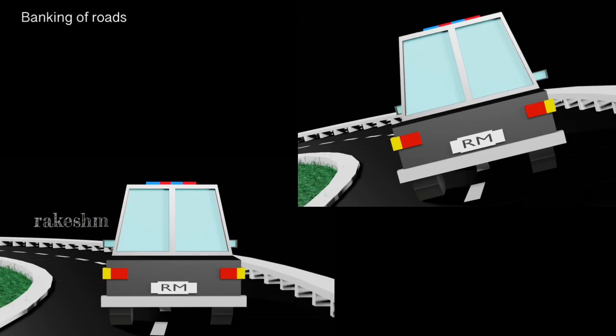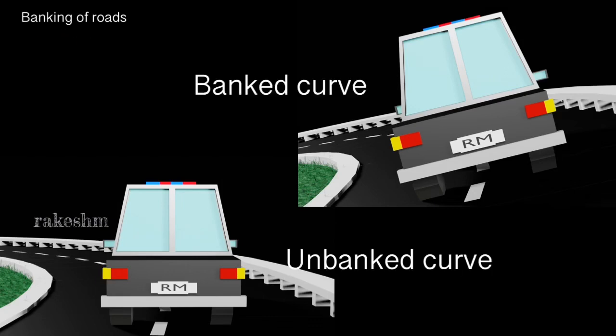Today, let us take a look at the concept of banking of roads. This concept is from the Laws of Motion chapter. So, let us have a look at this topic. Banking is a slight tilt in the road or track where the vehicle is taking a turn.